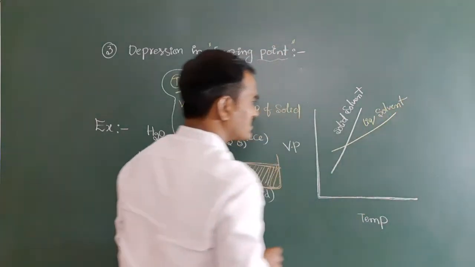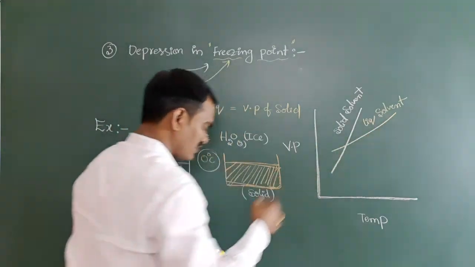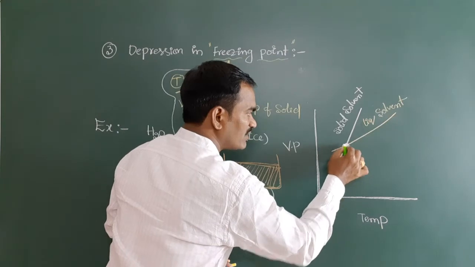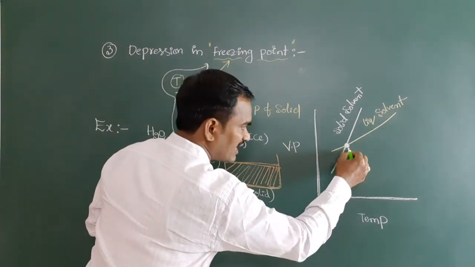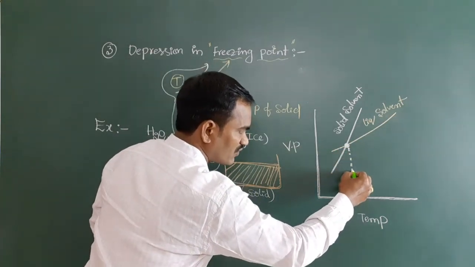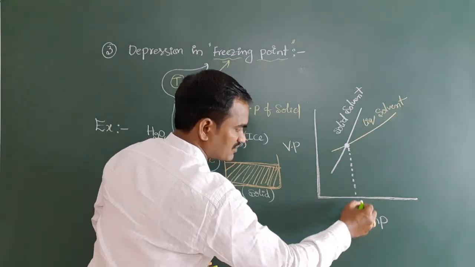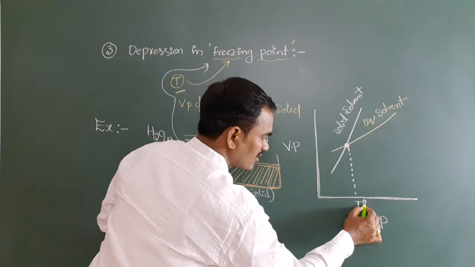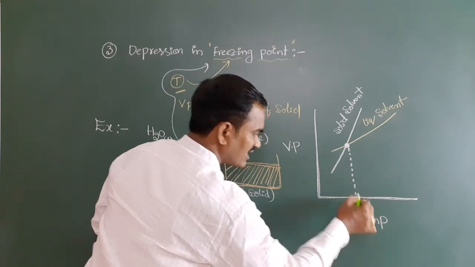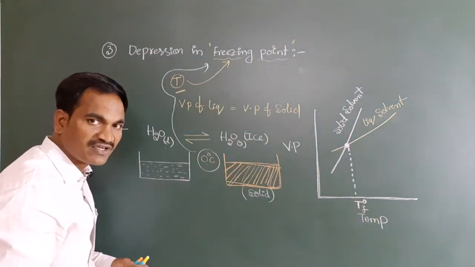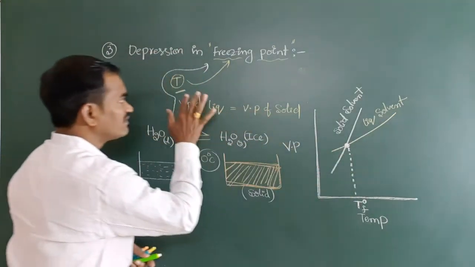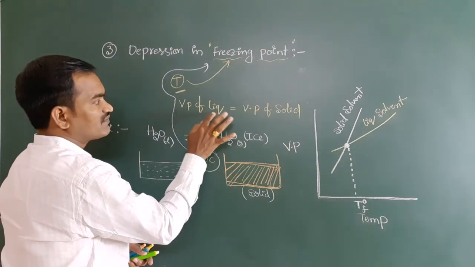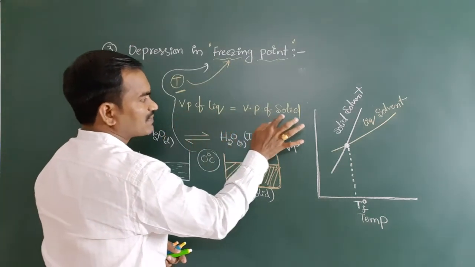Here you see, both reach equilibrium at a certain temperature. At what temperature? You have to focus on this temperature. I am taking it as T naught F. Have you got it? That is what we discussed: the temperature at which vapor pressure of liquid is equal to vapor pressure of solid.